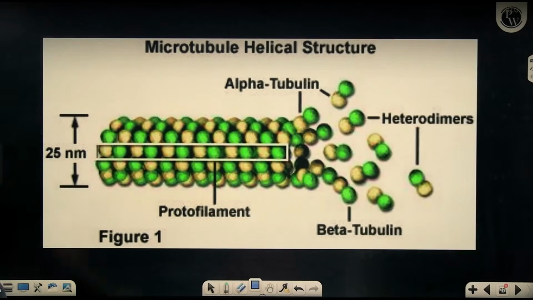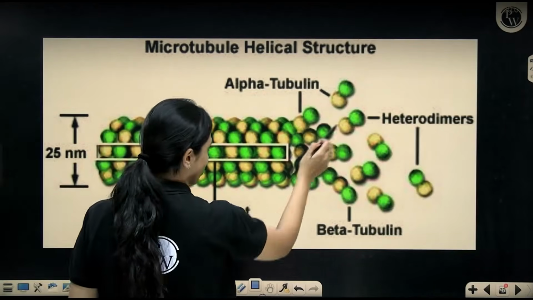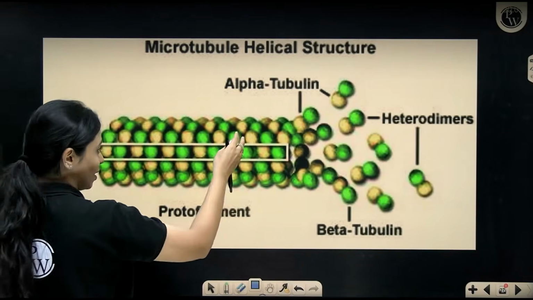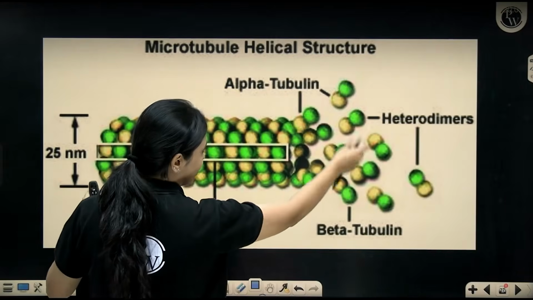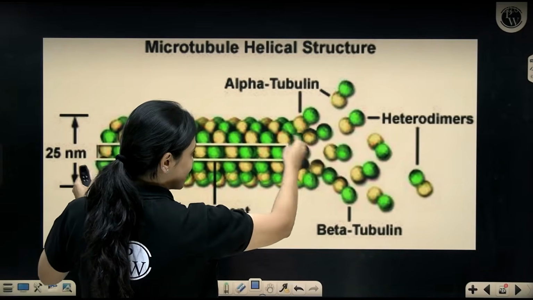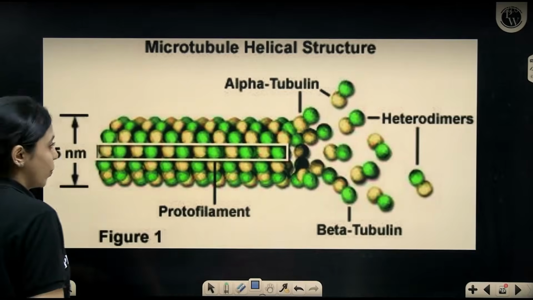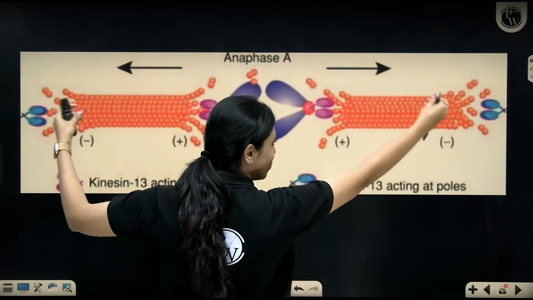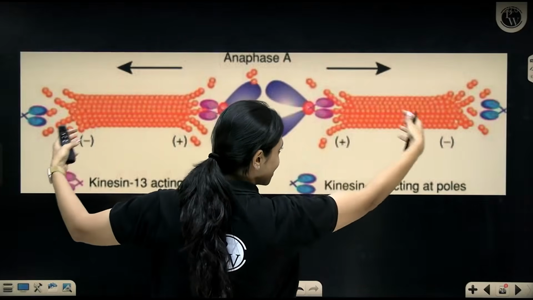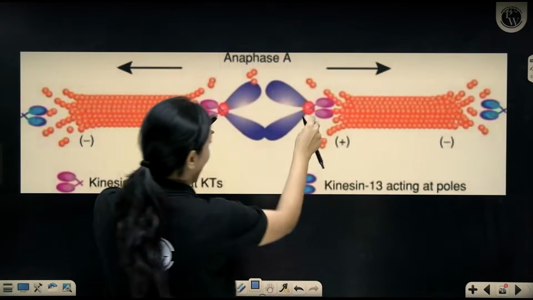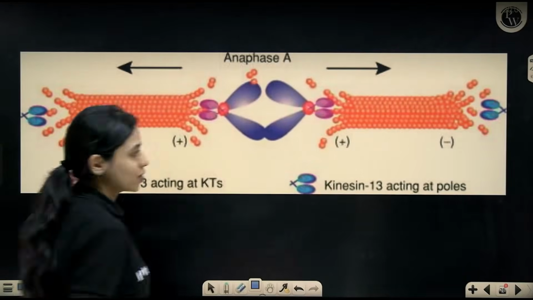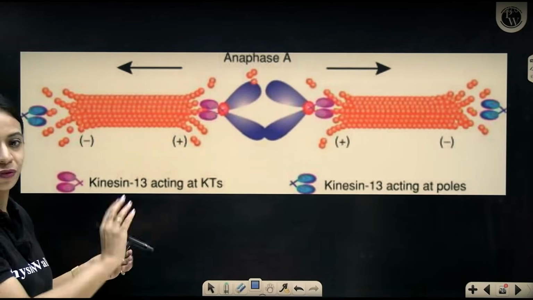Now, this is the structure of a microtubule. That is what spindle fibers are made up of. They are made up of these tubulin proteins. So here you can see how in a microtubule, if you add more and more tubulin proteins, it increases in length. But when cell division has to happen, it will have a minus side as well, where it will get depolymerized. Once it gets depolymerized, it will become shorter and shorter, and it will carry the chromosomes away from the center. Okay, so that's what happens during shortening of the spindle fibers.